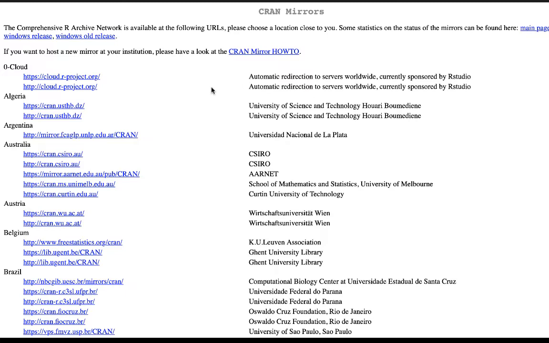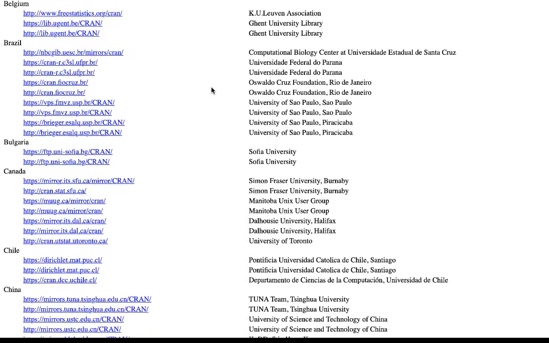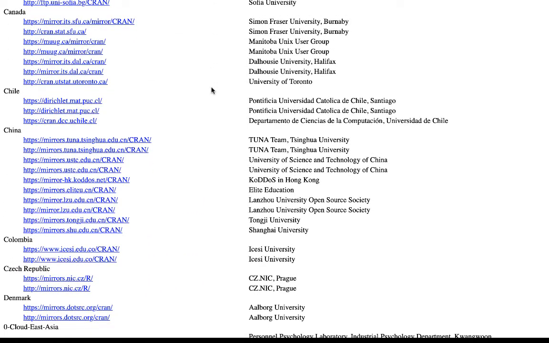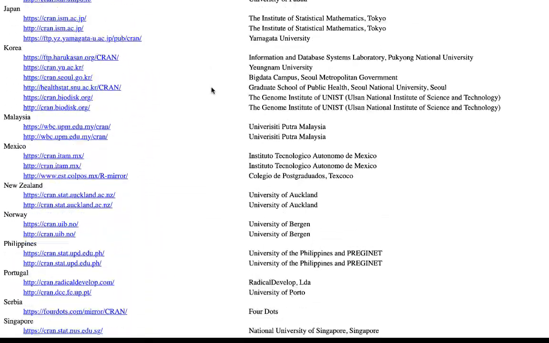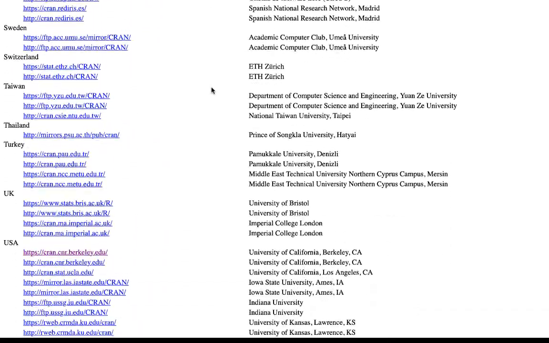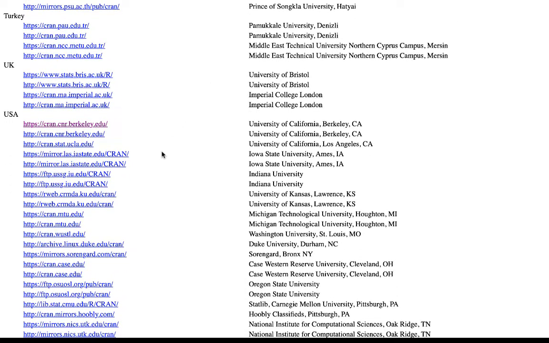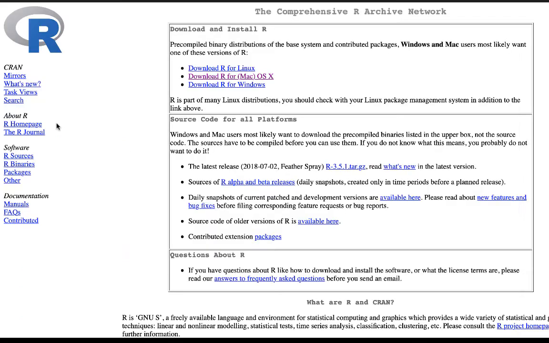This is the CRAN mirrors. So you will be asked to select a mirror. You can select the location nearest to you. The nearest location for me is here in the USA. So I will pick this link. Once you click on this, you will see this page.